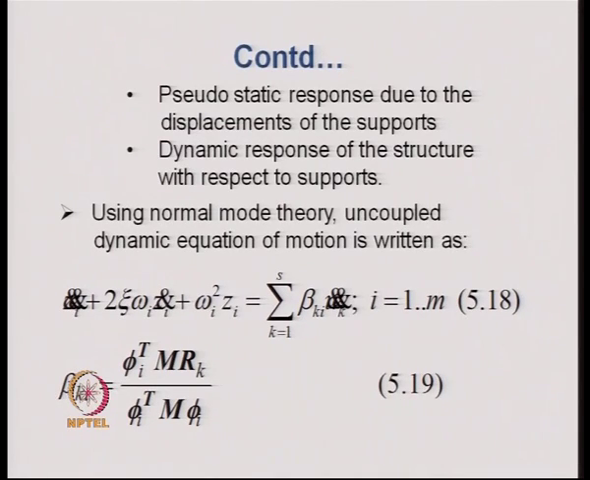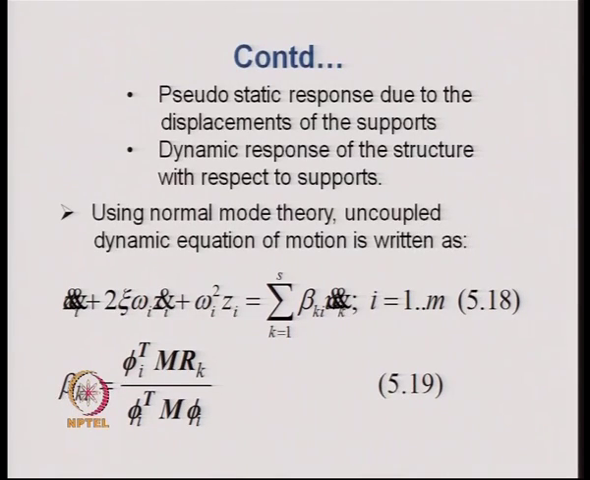Now, using normal mode theory, the uncoupled dynamic equation of motion for each mode of vibration can be written by equations like equation 5.18, where we have the ith modal equation providing the ith generalized displacement Z_i. There is a term beta_ki, which is the mode participation factor.